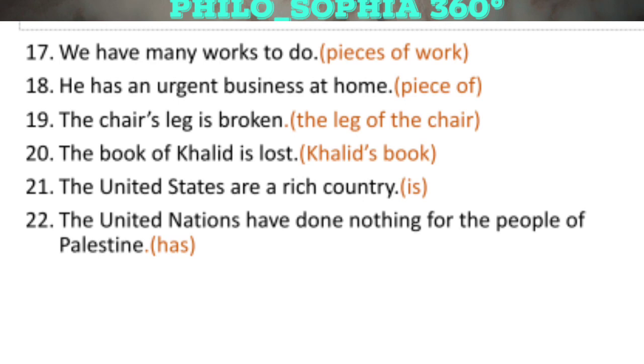In the same way, the last sentence is the United Nations have done nothing for the people of Palestine. So here United Nations is singular in the same way as the United States was. So the correct sentence will be the United Nations has done nothing for the people of Palestine.